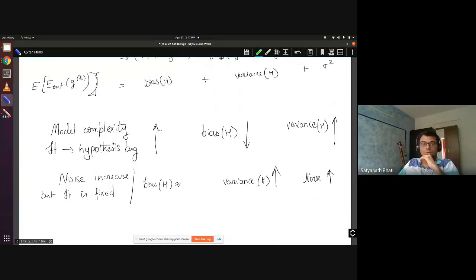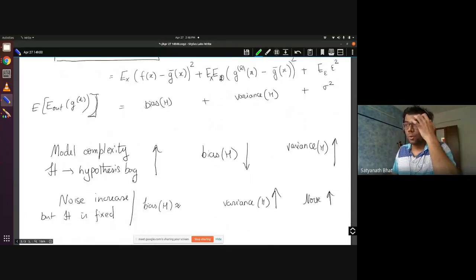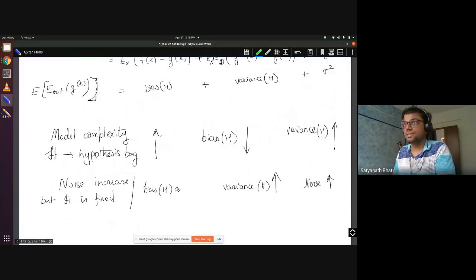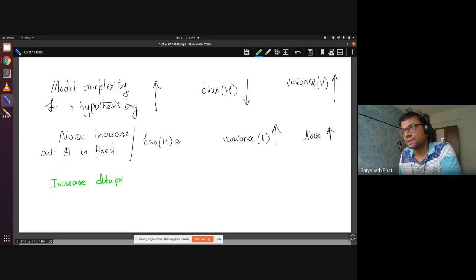Now it's clear. Okay, so now let us do one more thing. Suppose you increase the data points. If I increase the data points, what will happen?